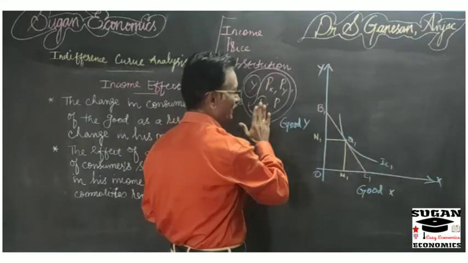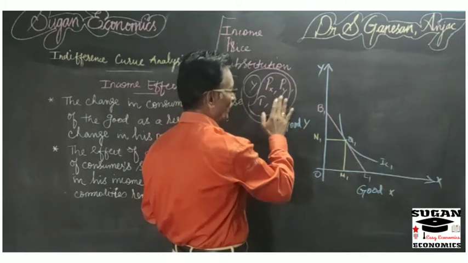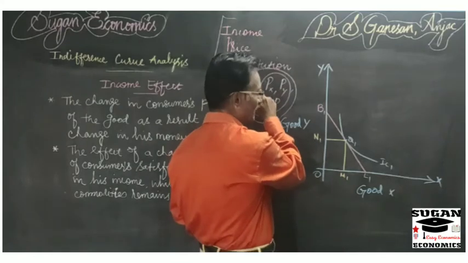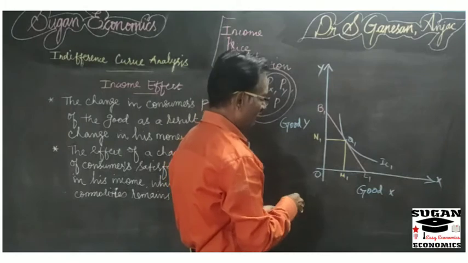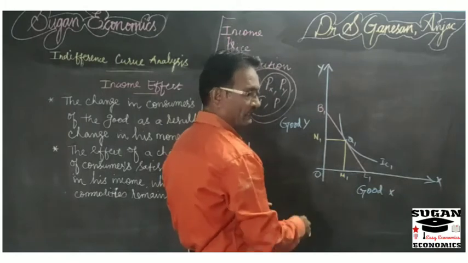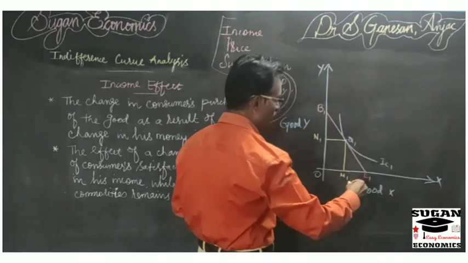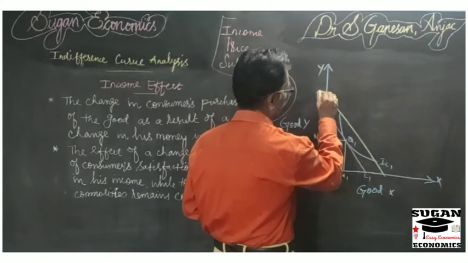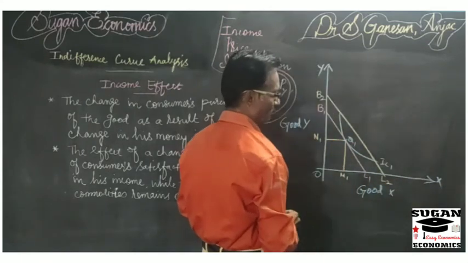But there is no change in the price of commodity X and price of commodity Y and taste and other preferences. So due to change in the income, that is, income of the consumer increases. So due to increase in the income of the consumer, the budget line will be shifted rightwardly. So now we have to draw a new budget line. So new budget line, here you take B2 L2 is the new budget line.